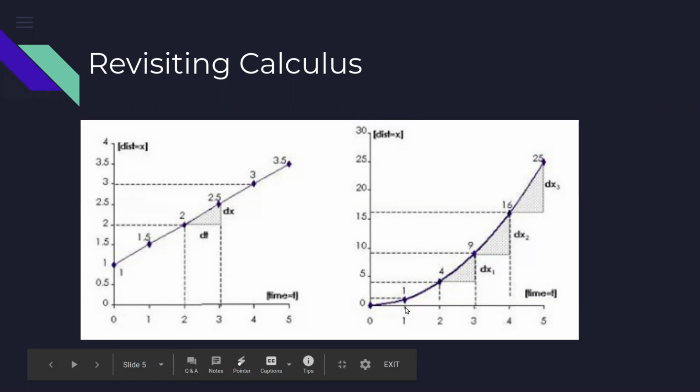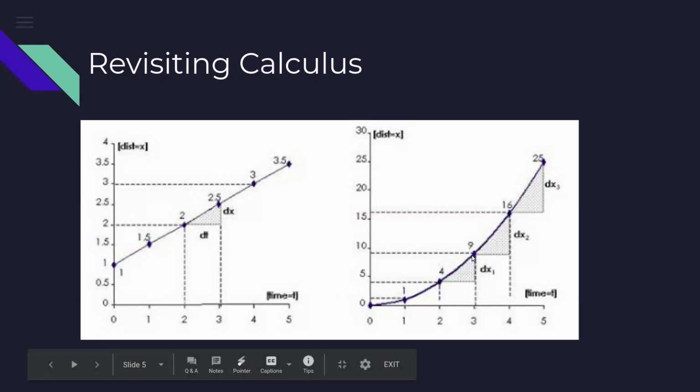So what is the rate of change when the value of x is 1? What is the rate of change when the value of x is 2? At this point, what's the rate of change? I know the rate of change between these 2 points. We'll take 9 minus 4 and then divide by 3 minus 2.